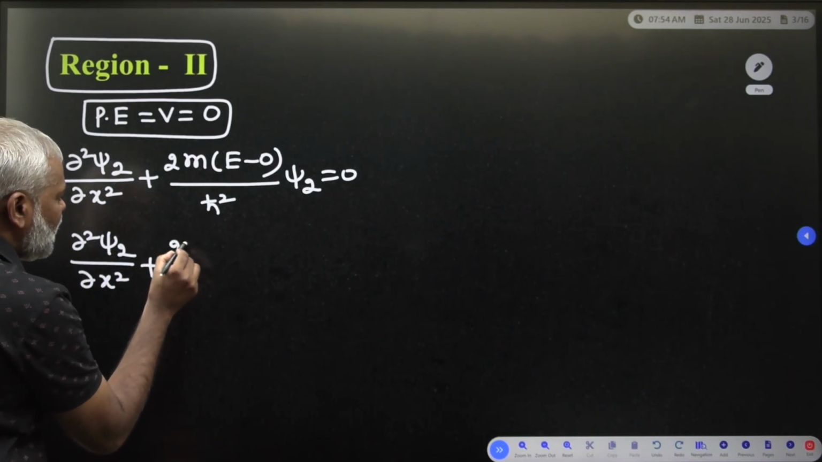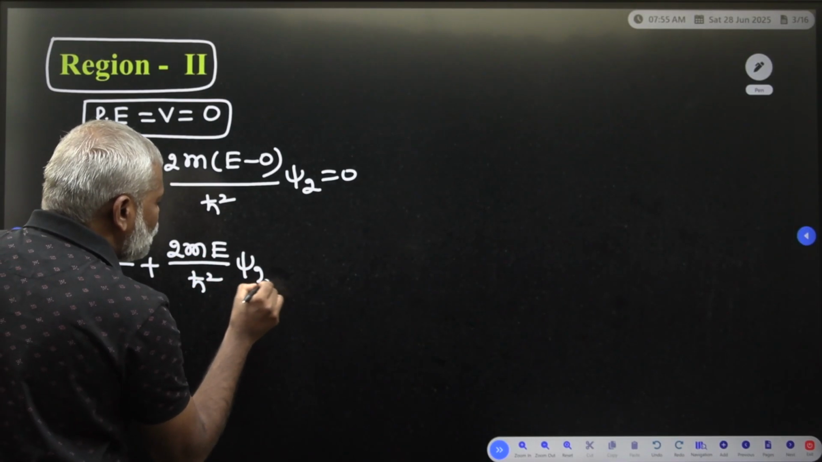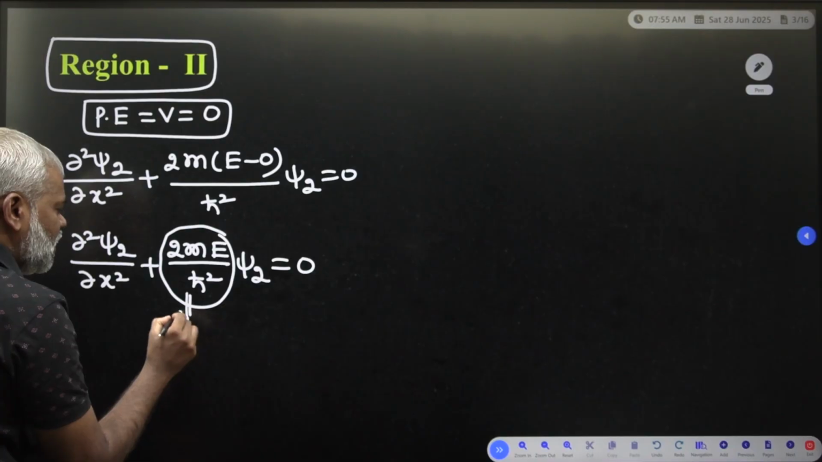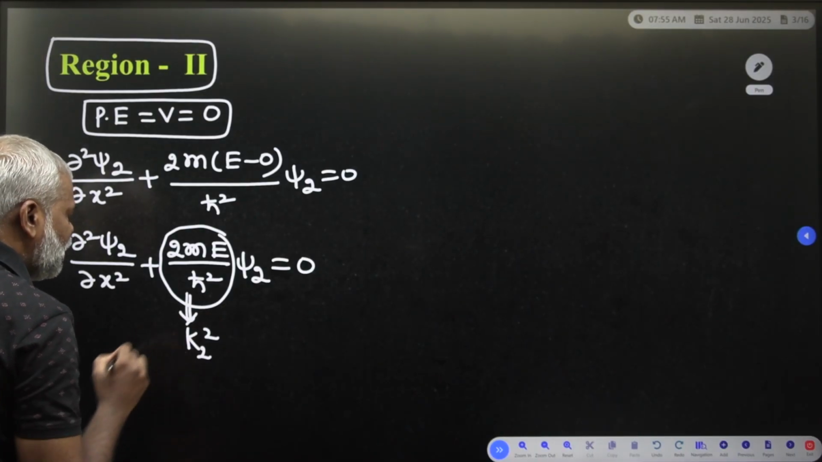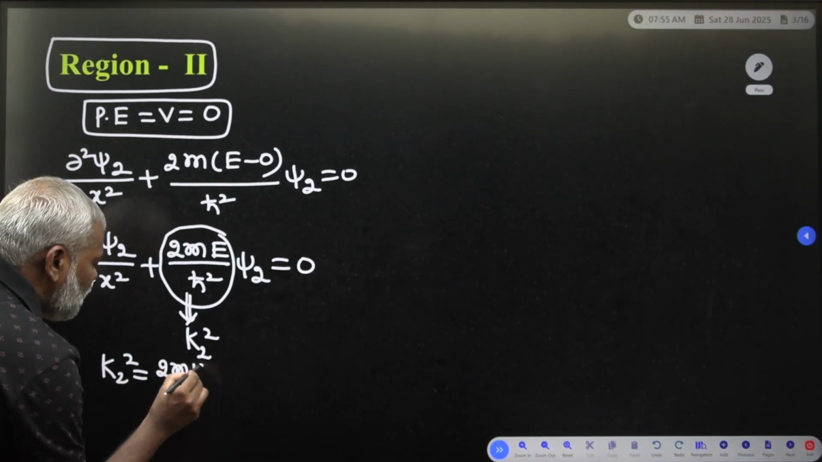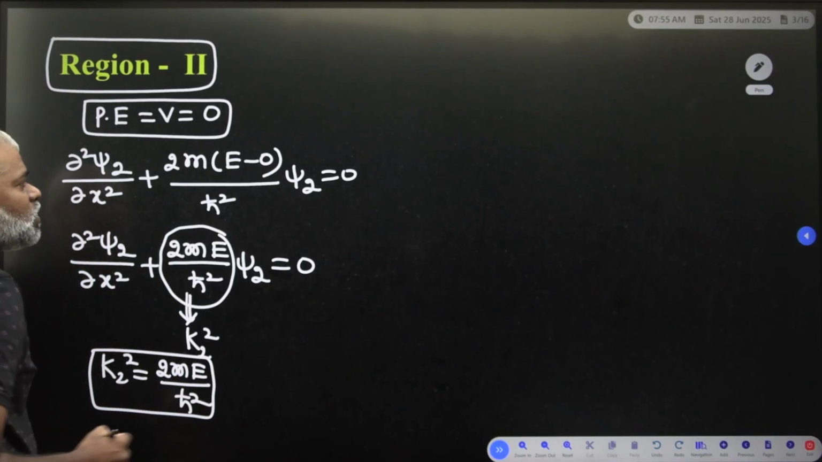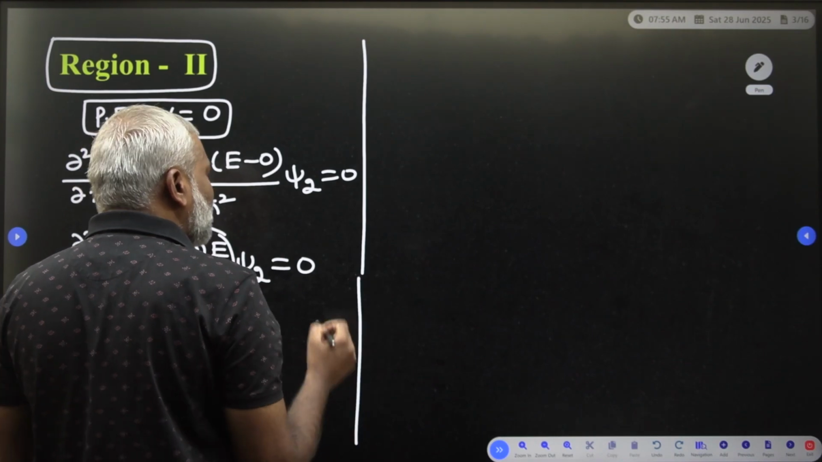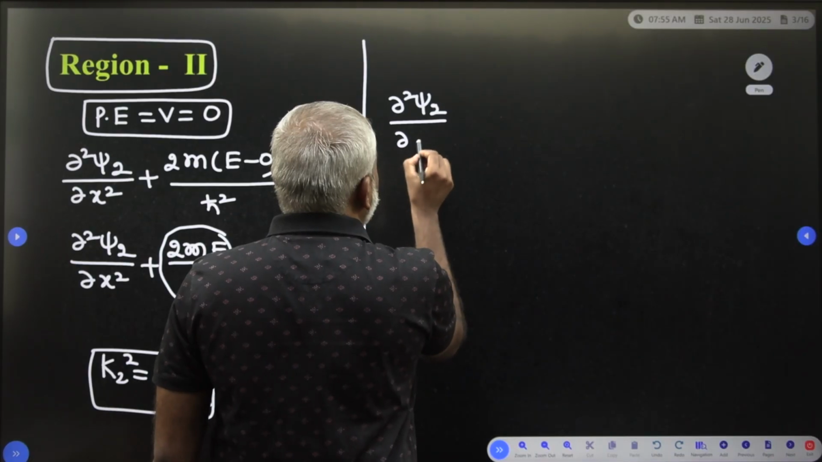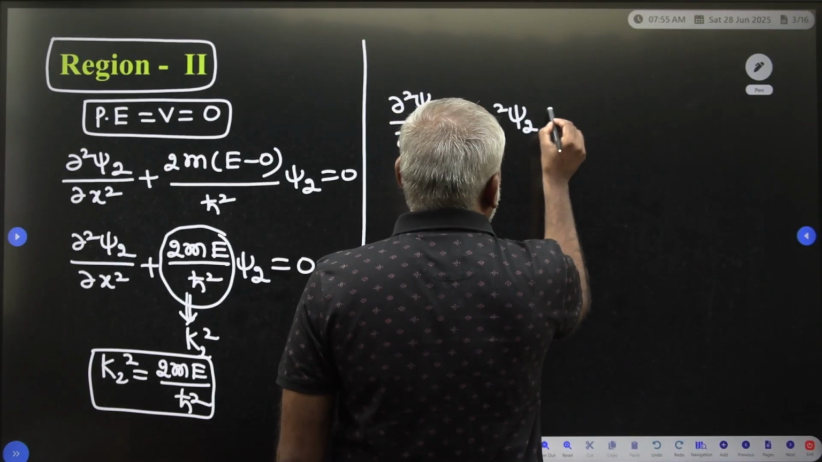So, ∂²ψ2/∂x² plus 2mE divided by h cut square into ψ2 is equal to 0. Here this term you can take as a constant, k2 square, where k2 square is equal to 2mE divided by h cut square. This is the k2 square value. Now substitute it here: ∂²ψ2/∂x² plus k2 square into ψ2 is equal to 0.